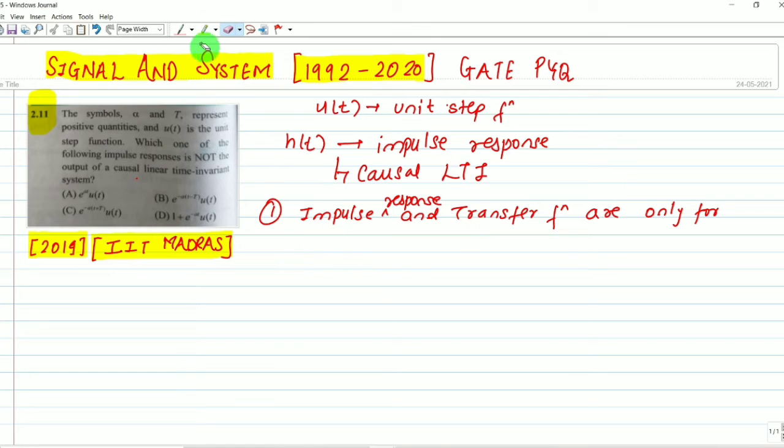Don't confuse this. If we want to define an impulse response, the system must be an LTI system. Understood? This is the first important point.